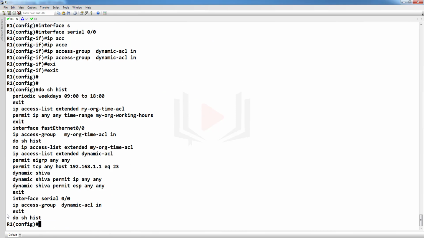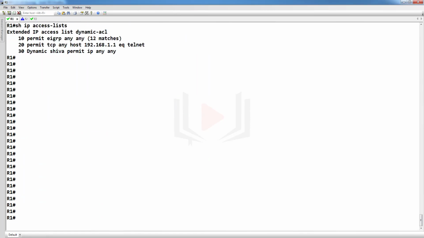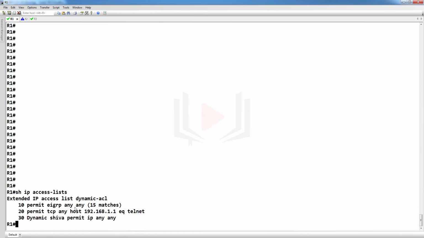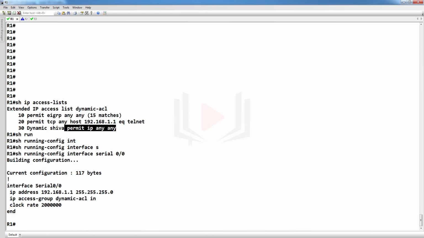First of all, we created an access list named dynamic ACL. Show ip access-list says EIGRP is permitted, anyone can telnet to R1, then the dynamic ACL is Shiva, permit IP any, and we have applied it on interface serial 0/0.